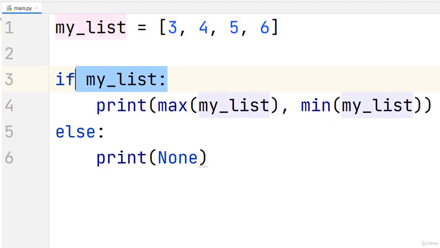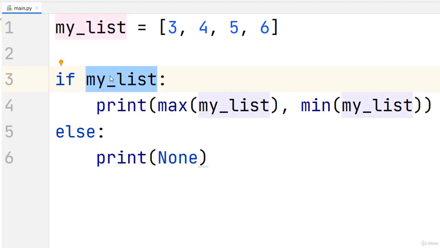And then, since the problem is asking us to check if the list is empty or not, we are going to use a conditional. That conditional will check if my list is empty or not. In this case, we're using truthy values, truthy and falsy values, remember. If a list is not empty, then it will evaluate to true. If it's empty, it will evaluate to false.